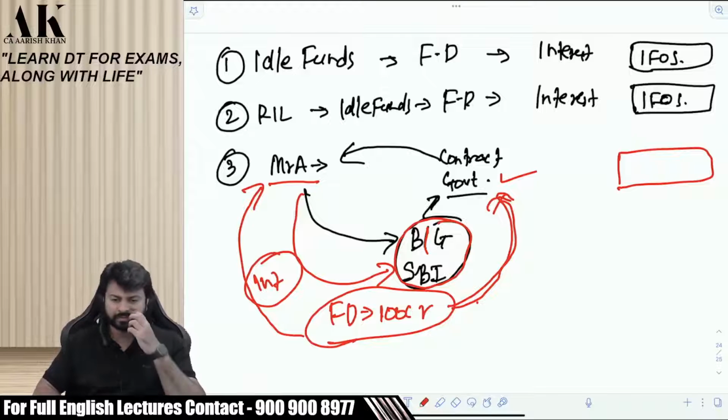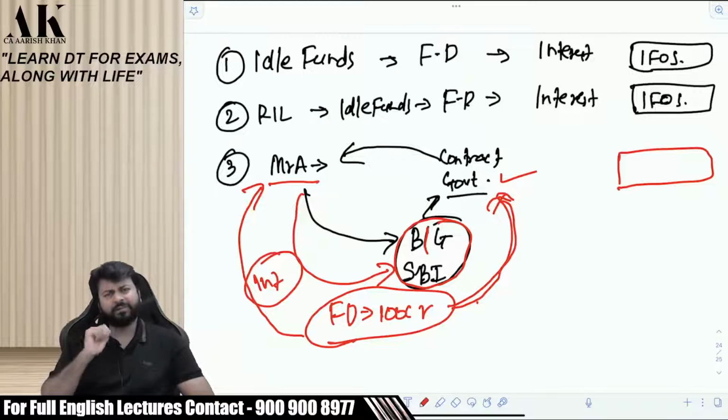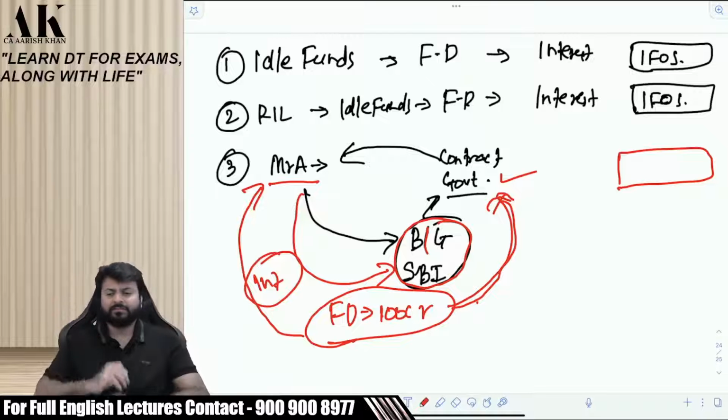Other source? Am I making the FD for the purpose of earning interest? No. Then why am I making the FD? What is the primary reason for making this fixed deposit? For getting a business contract, right? Then why will it go to IFOS?